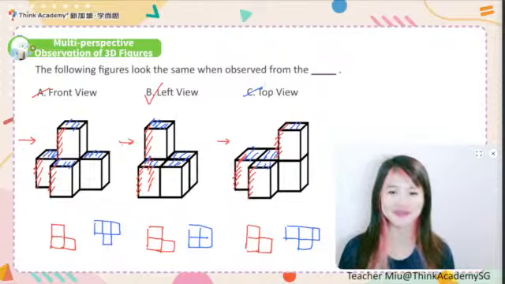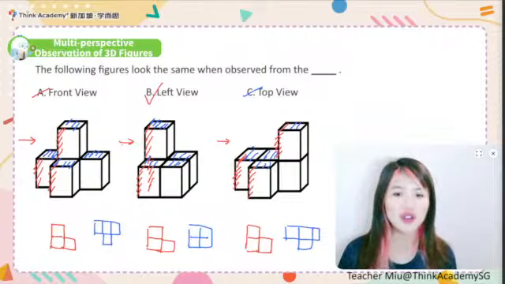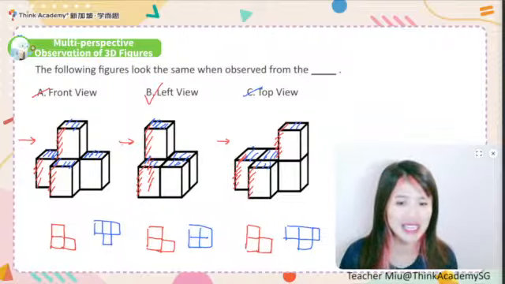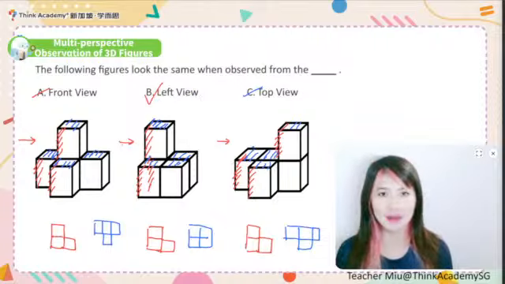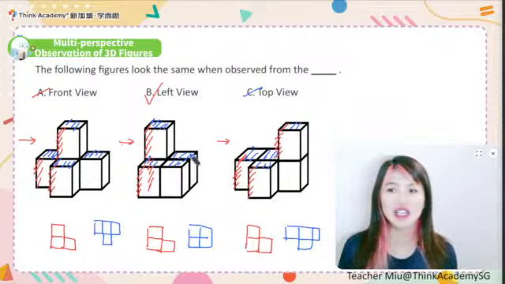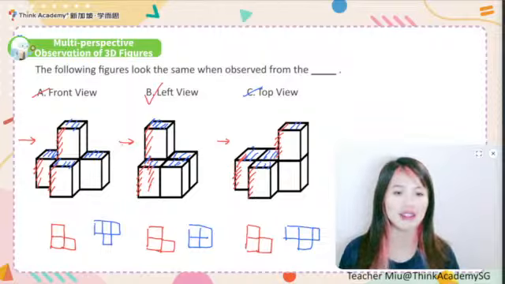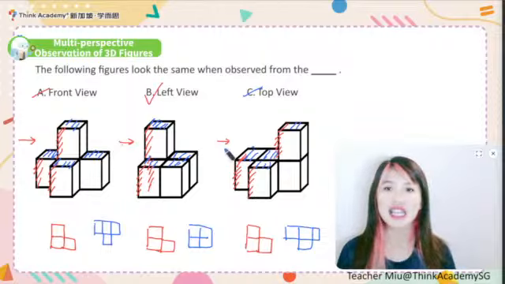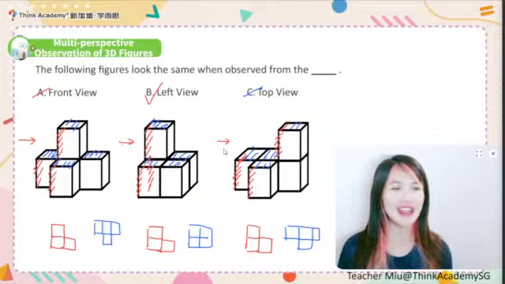Alright, this is one of the very, very common topics that we might see in the competition, and it will just look like this. They don't need you to draw out everything, but they need you to try and to choose the same wheel, like this one. Alright, after that, what about the next one?